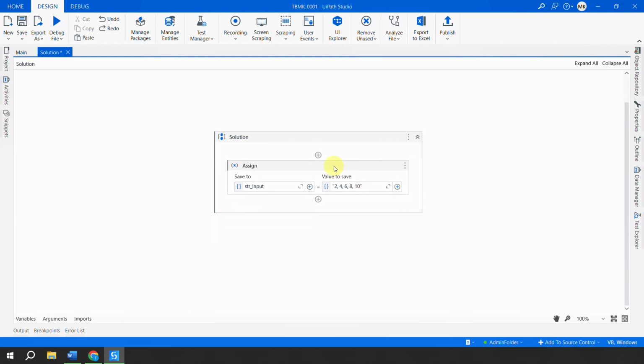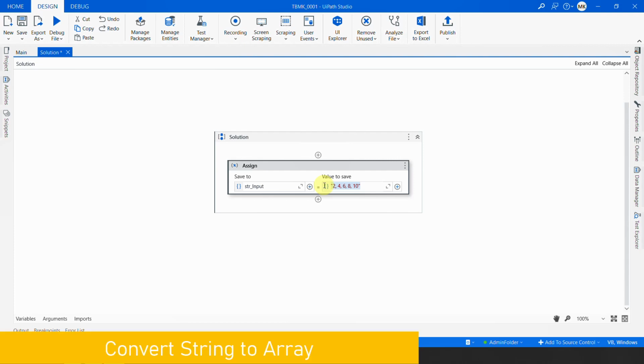Now this is a string input, right? So this means that UiPath is going to treat this as a complete string. UiPath does not understand that there are multiple values which are separated by comma. So the step one is to let UiPath know that this is an array of integers and this is not a single string. So the step one would be to convert this single string into an array of string, right?